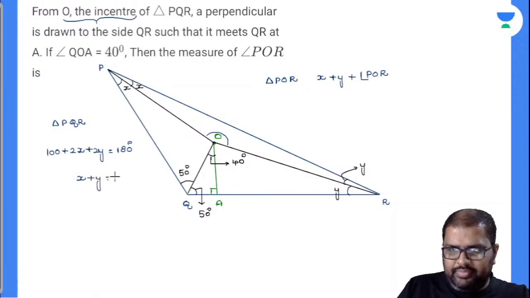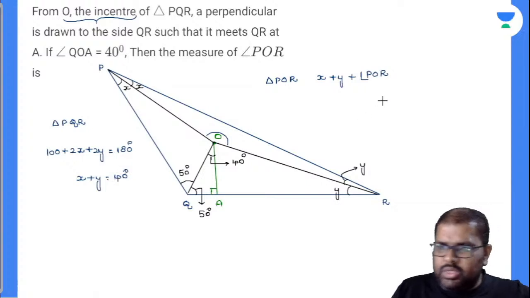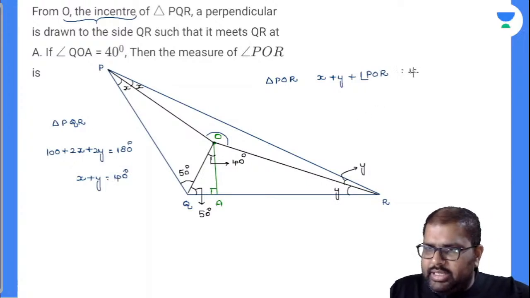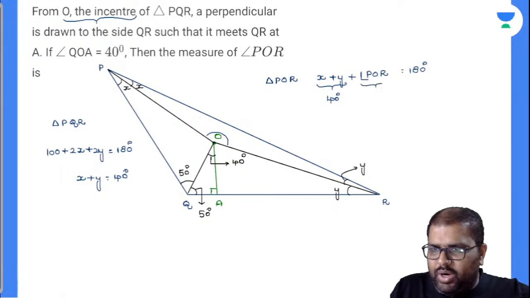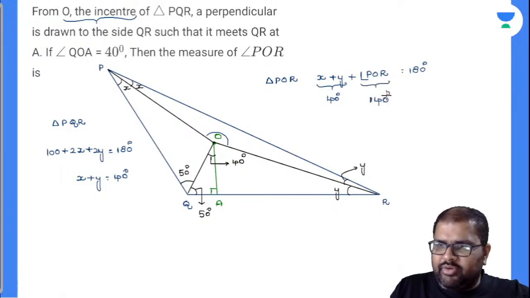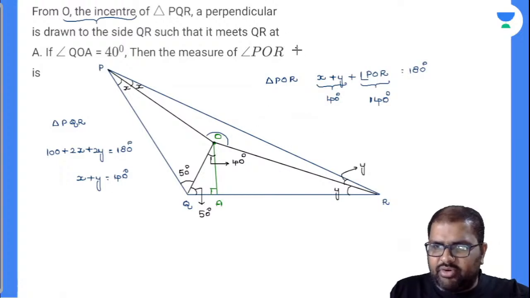Is it 40? Yes. Now closely observe there. X plus Y, just now you have calculated, is 40 degrees. And angle PQR is equal to how much? Is it 140 degrees? Yes, it is 140 degrees, and my option is 140 degrees.